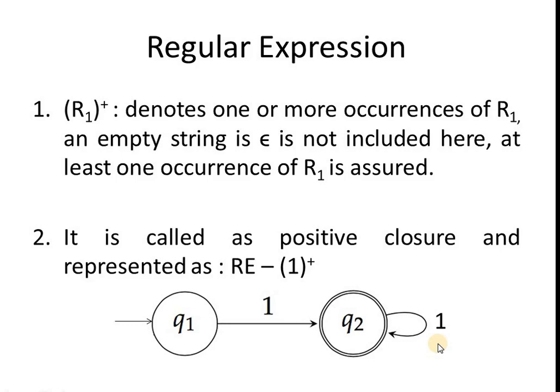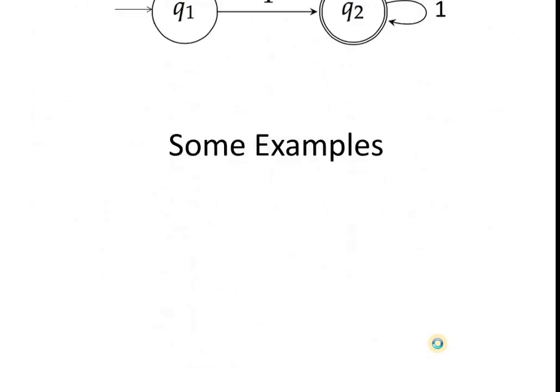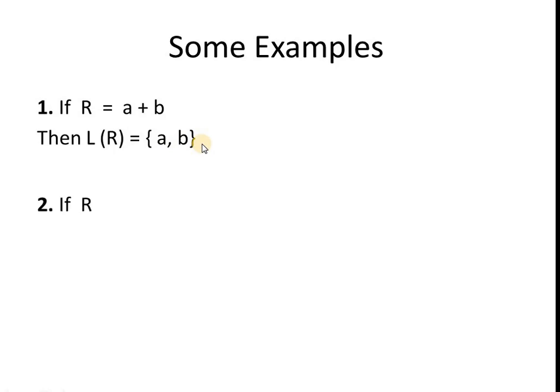Now we will study some examples of regular expression, where a regular expression will be stated and we will find out the regular language. Example 1. If R is equal to A plus B, then the language of this regular expression is the set {A, B}. It means the set represents two strings, A and B. Second example, if R is equal to A dot B, then L of R is equal to {AB}.